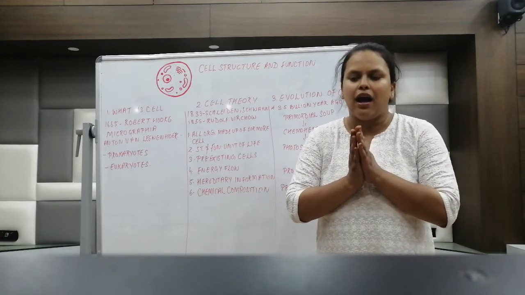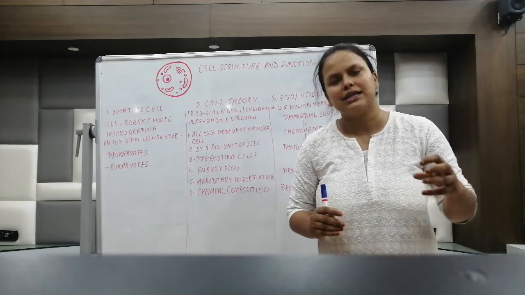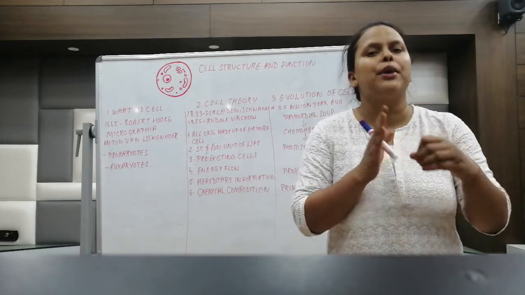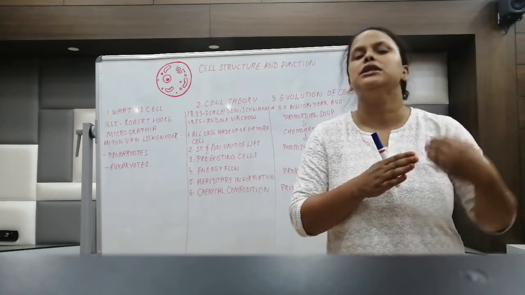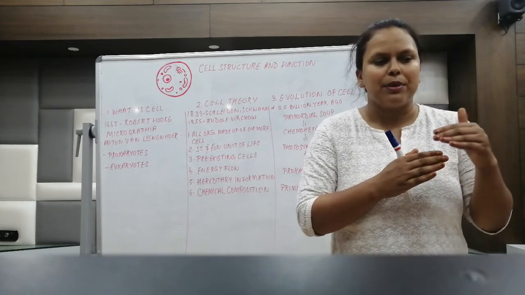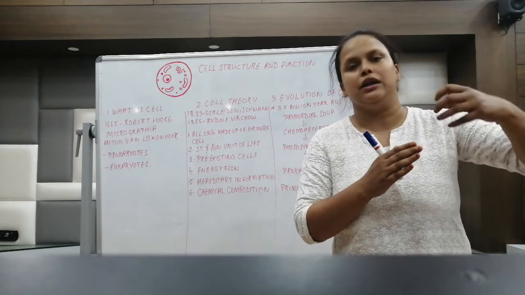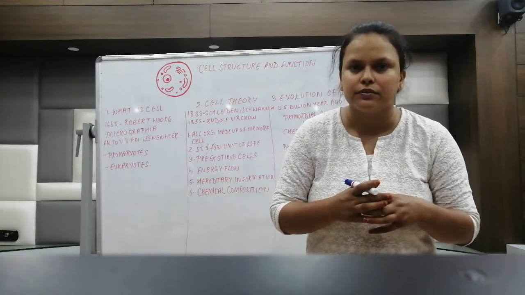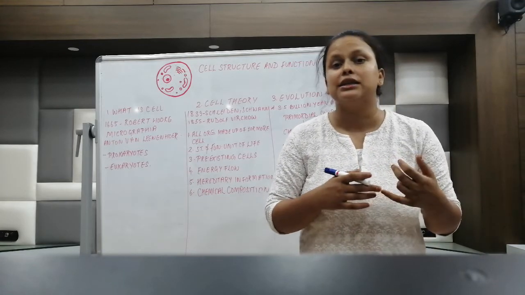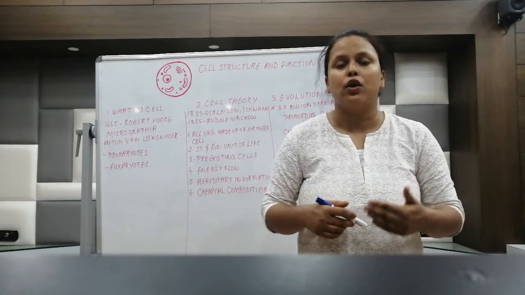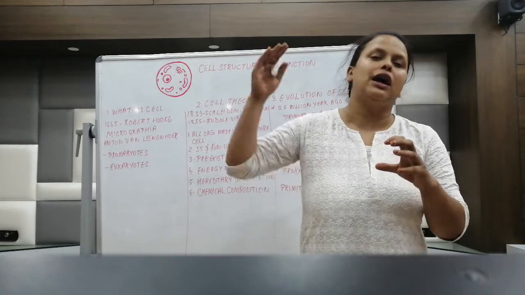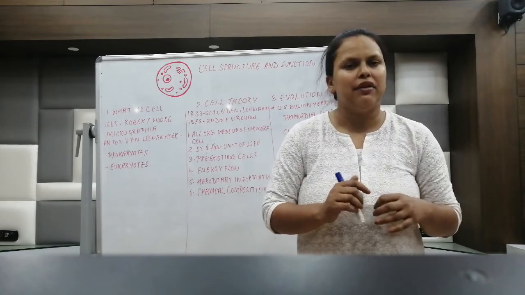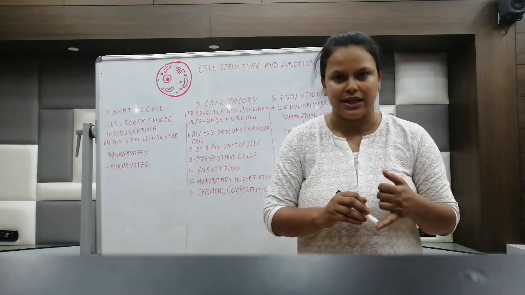Next, cells are of two types. One is the prokaryotic cell and the second is the eukaryotic cell. What are prokaryotic cells? Pro means primitive and karyon means nucleus. So they are primitive cells that actually formed prior to the eukaryotic cells. They do not have all the organelles present in them. Like they do not have the Golgi body, the membrane-bound organelles, mitochondria or the chloroplast. Although they don't have the other cell organelles, still they are capable of performing the different life processes. Prokaryotic cells we can find in the monera, different kinds of bacteria.